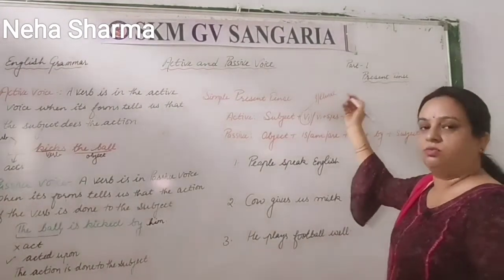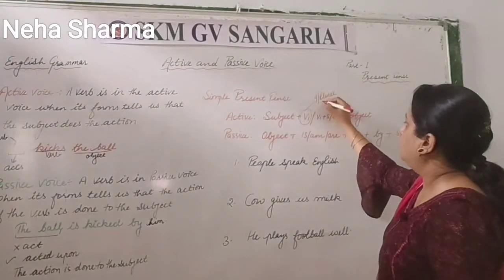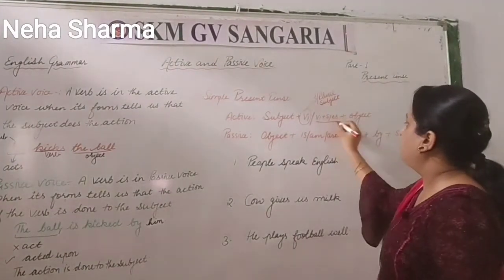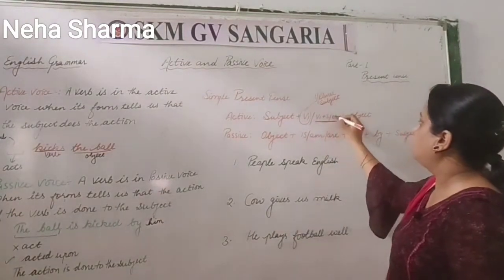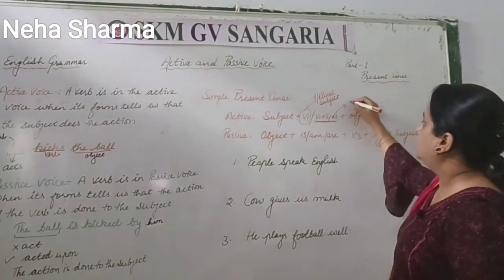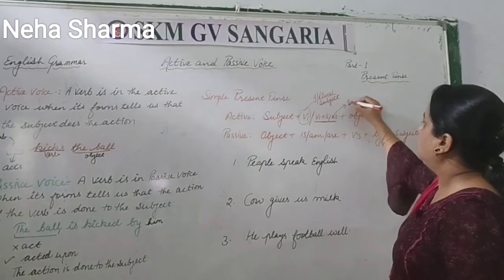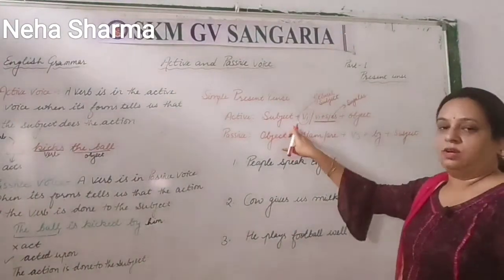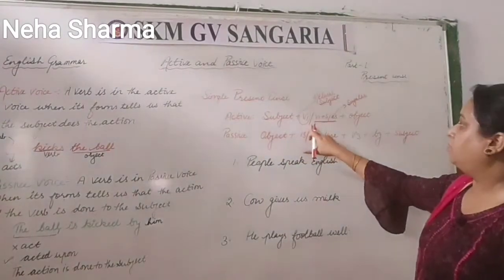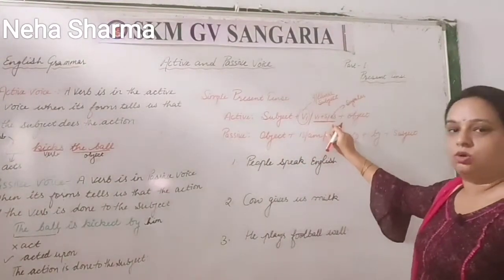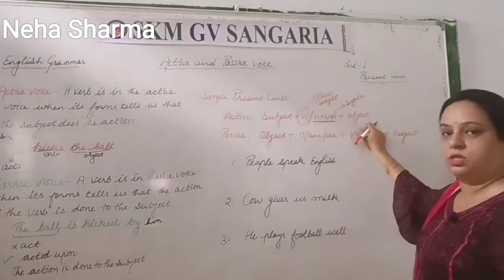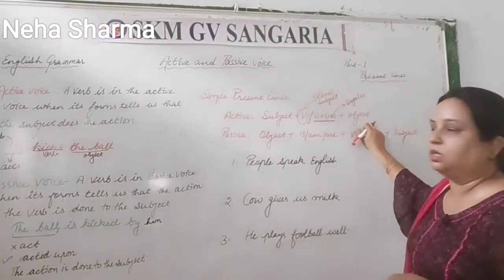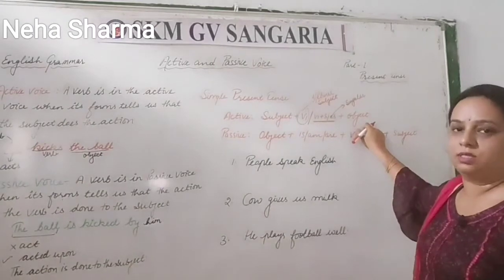So this is a revision of tenses also in a way. With plural subjects you have to use verb first, and verb first plus s or es you have to apply where the subject is singular, right? So this you have to keep in mind. So it is revised once again: subject plus verb first or verb first plus s or es plus object. See, object is required while changing the sentences from active to passive.